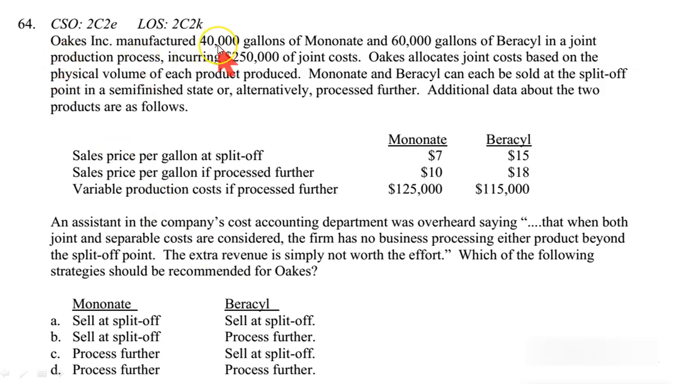Again, Ox Incorporated manufactured 40,000 gallons of Mononate and 60,000 gallons of Baracyl. Let us write down the relevant information. 40,000 gallons of Mononate and 60,000 gallons of Baracyl, or Baras, whatever you want to pronounce this. Incurring 250,000 joint cost. Joint cost, throw it away. It's irrelevant. Already spent, gone, sunk cost. Ox allocates joint cost based on the volume. We are not here for joint cost allocation.